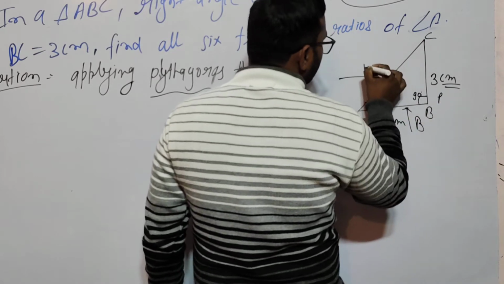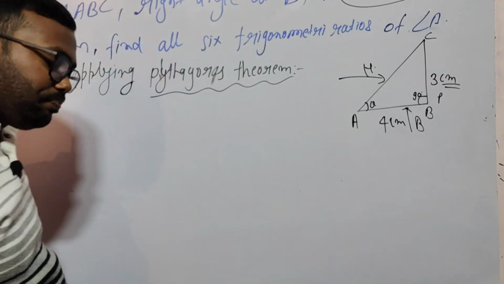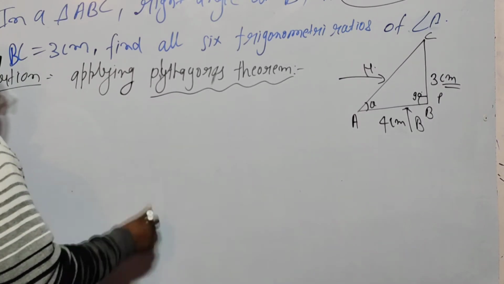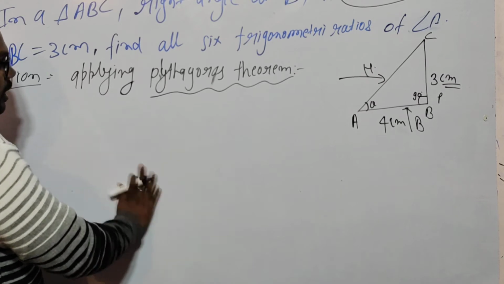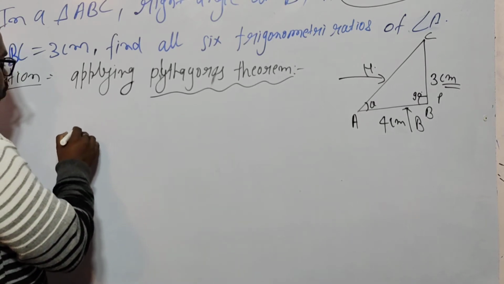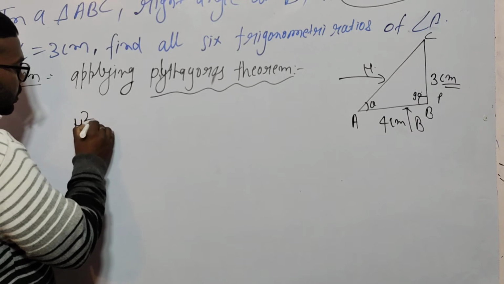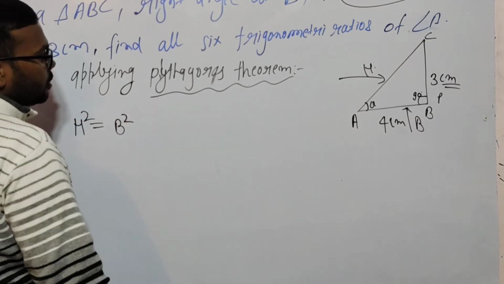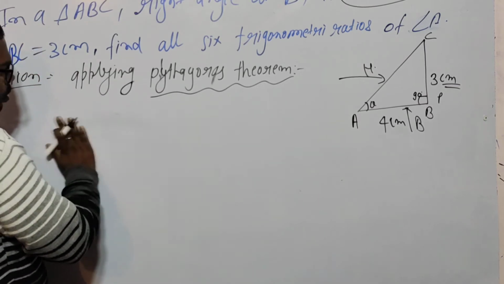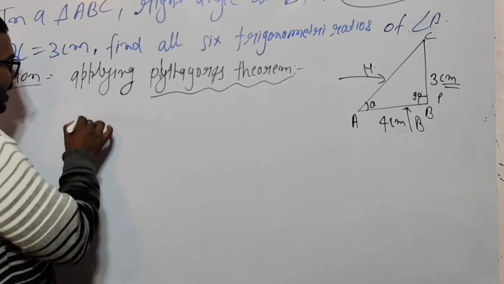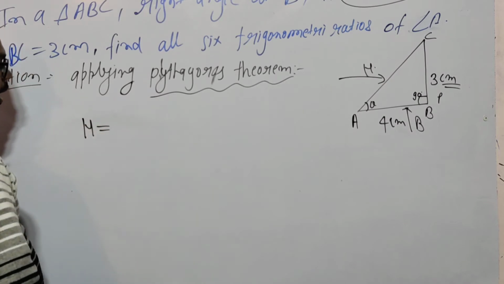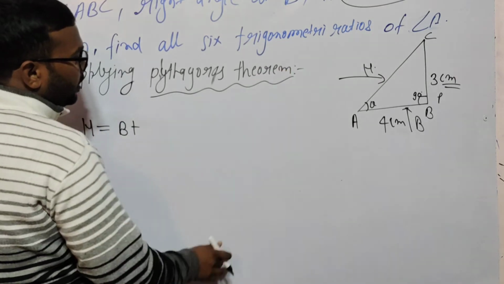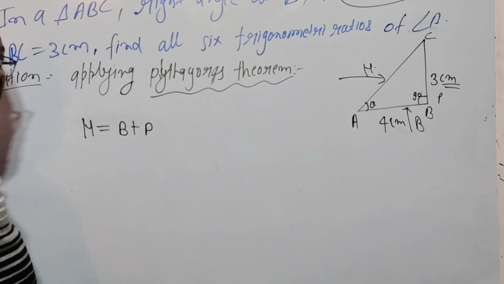Look here. Pythagoras tells us that the square of the hypotenuse is equal to the square of the base plus the square of the perpendicular. If we write hypotenuse is equal to base plus perpendicular, this is wrong.